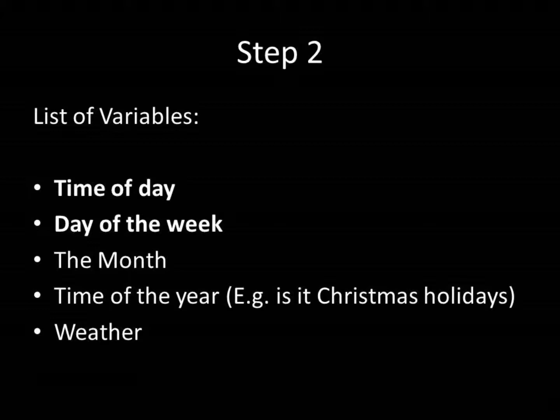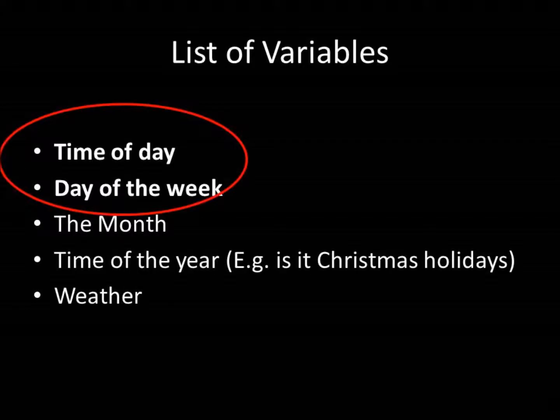There are always variables which impact results in an investigation. Some we take into account and some we recognise could potentially impact results, yet we choose to ignore them. In my investigation, I recognise that students may find it easy to get a car park at ACU at different times due to different variables, including time of day, day of the week, the month and time of the year. In this investigation, we're going to see if time of day and day of the week directly impact how easy it is to get a car park at ACU, and are choosing to ignore the other variables.